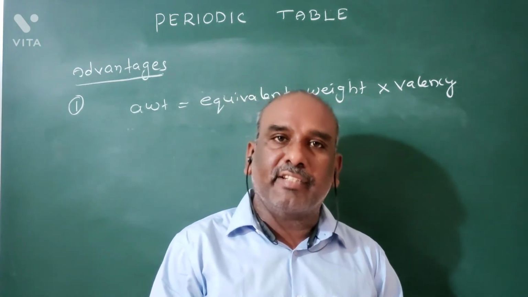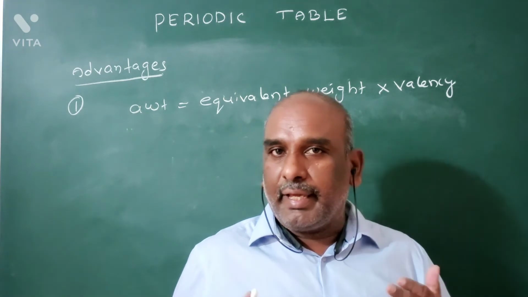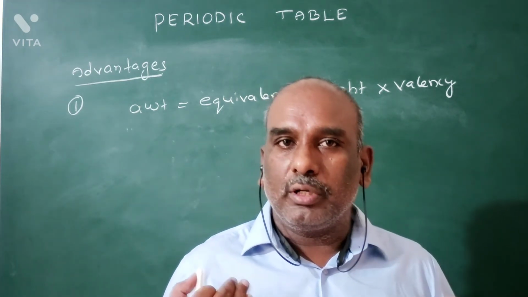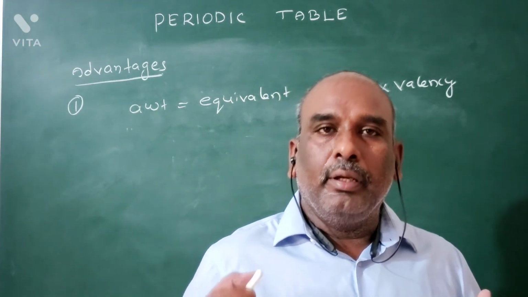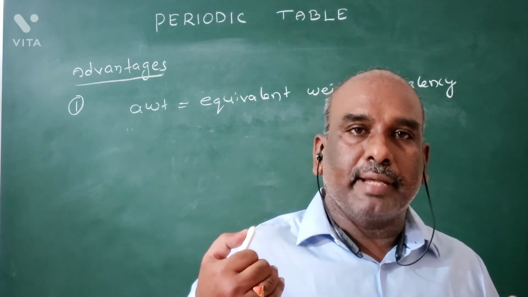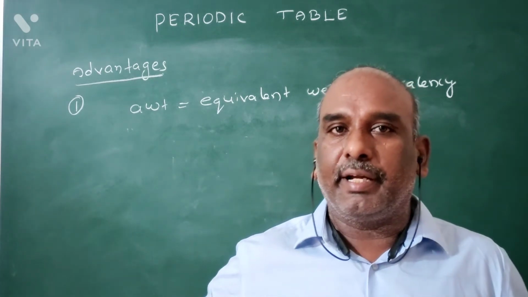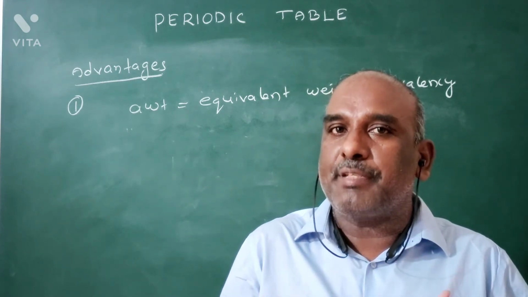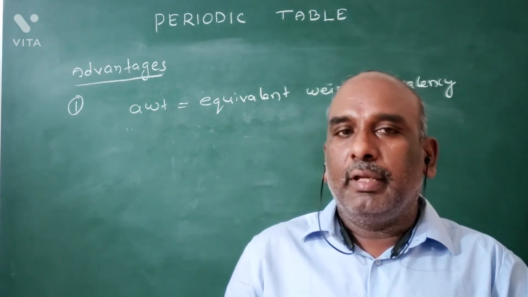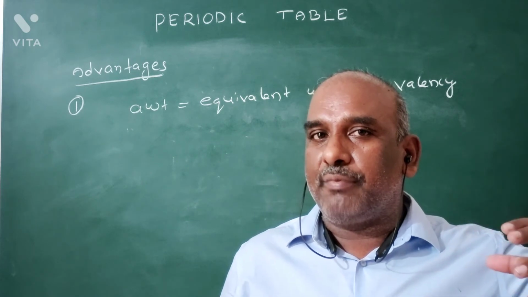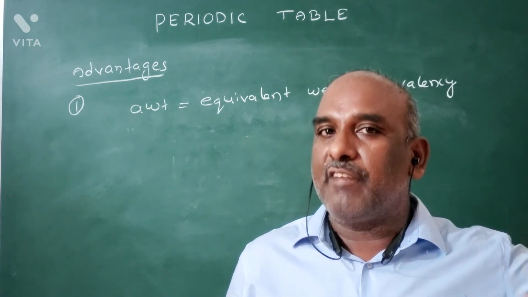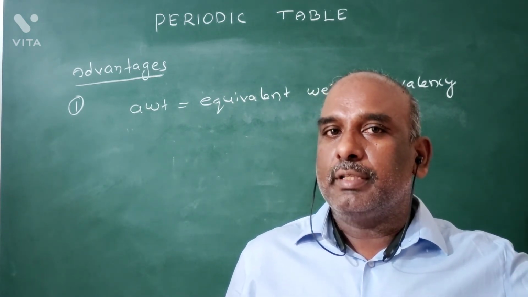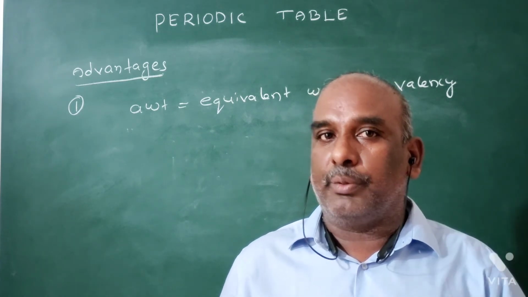Next, what is the next advantage? He had foresight. He left some gaps in the periodic table. Why did he leave some gaps? At the time of Mendeleev's periodic table, some elements were not known.